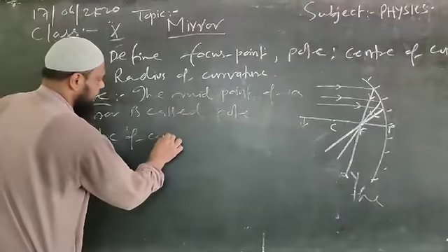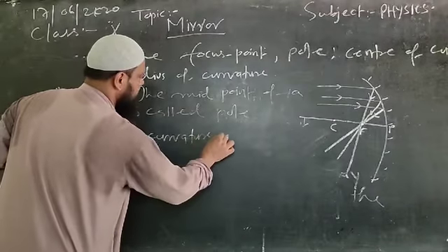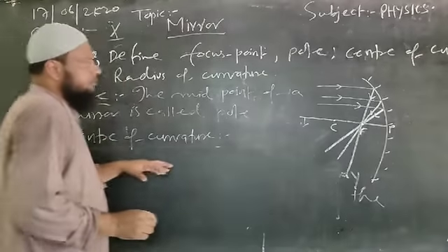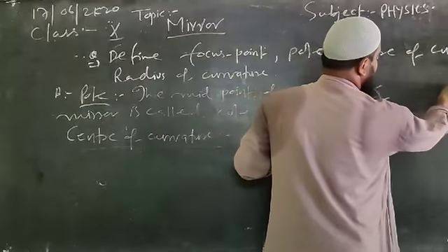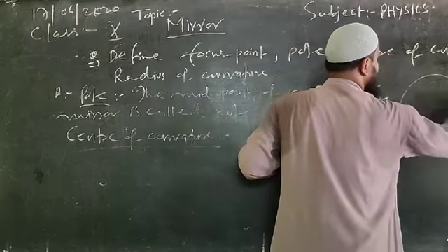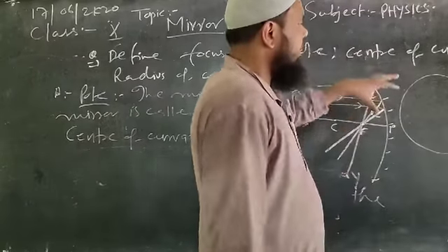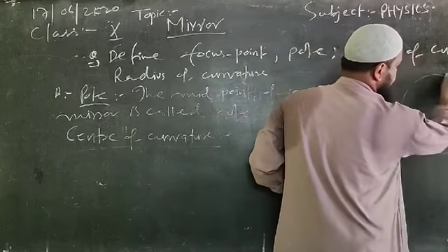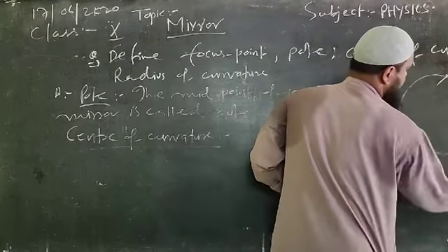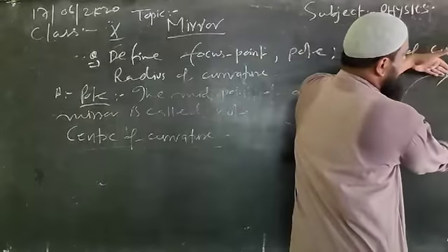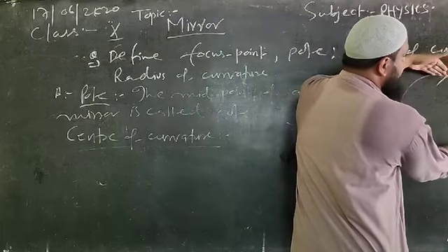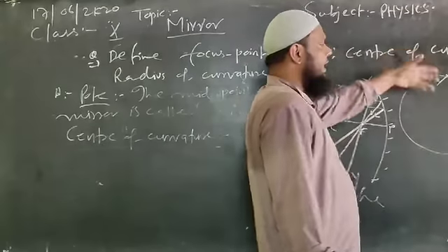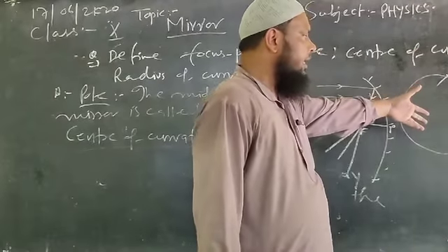Center of curvature. For defining this simply, what we have to keep in our mind is that a mirror is a part of a hollow spherical mirror, a hollow sphere. If some of this hollow sphere is cut from these two portions, then this will be the arc, and if this arc is polished either by external position or internal position, we will have the formation of a mirror.